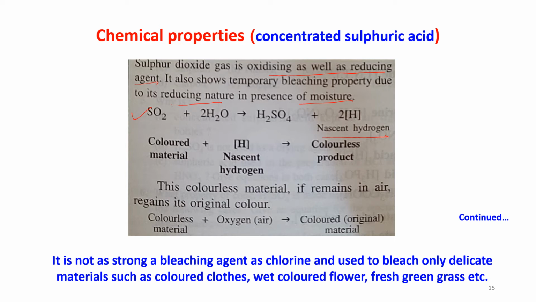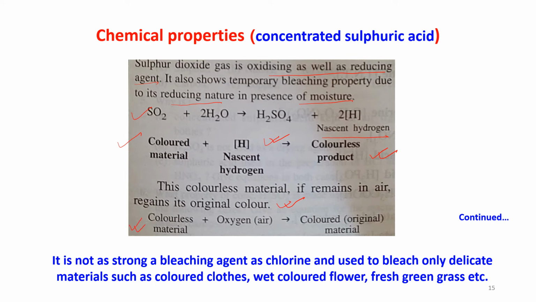So when any colored material comes in contact with that nascent hydrogen, it is giving you a colorless product. This colorless material, if it remains in air, regains its original color, because again it is getting oxidized.